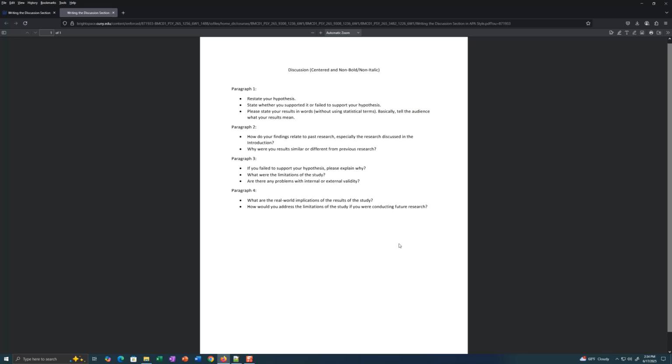Paragraph 1. Restate your hypotheses. State whether you support or fail to support your hypotheses. So we have 5 hypotheses. We're going to state each one and whether we supported it or didn't. So the first hypothesis is that it was hypothesized that there would be a positive correlation between life satisfaction and social connectedness. Hypothesis 1 was supported by the data.